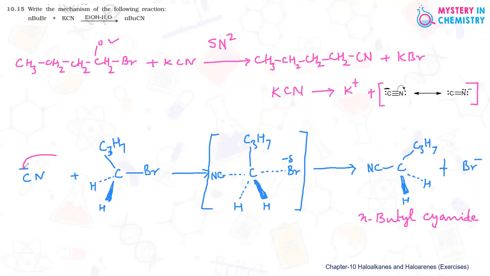It is through carbon, and attack is taking place from here to this carbon. This approach of CN is easier if it is primary, and if it is secondary or tertiary, then this approach will be quite difficult. That is why SN2 is the only mechanism by which this reaction is taking place. And this is the mechanism of the reaction.